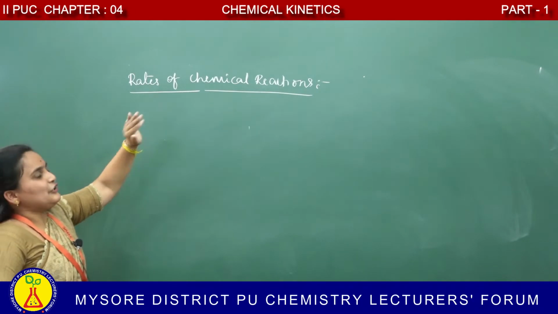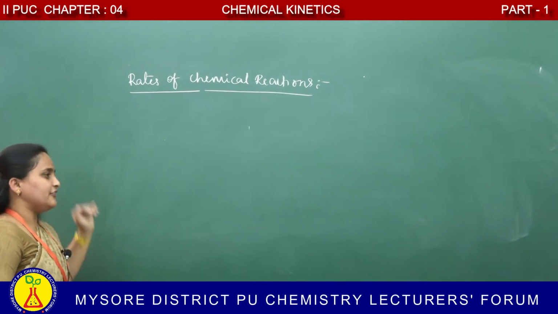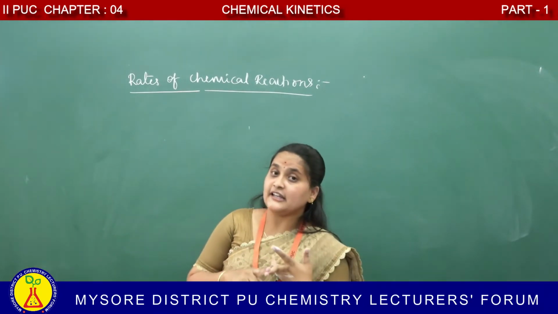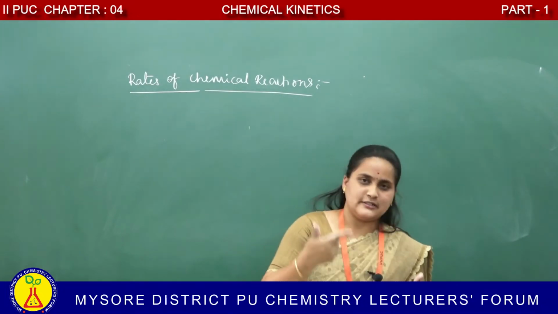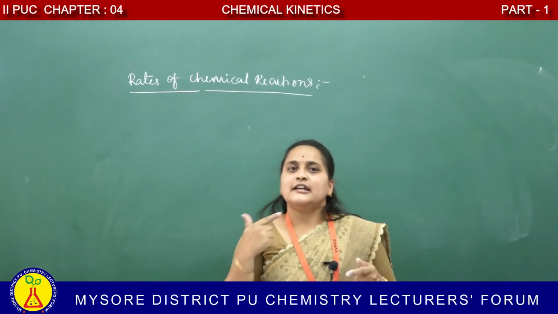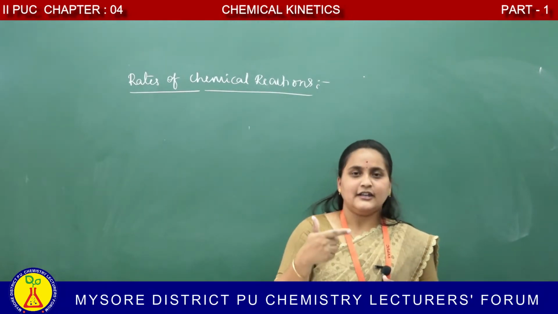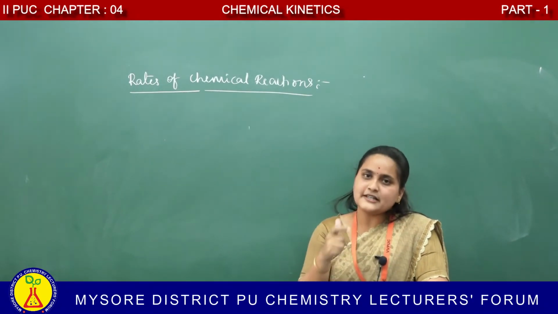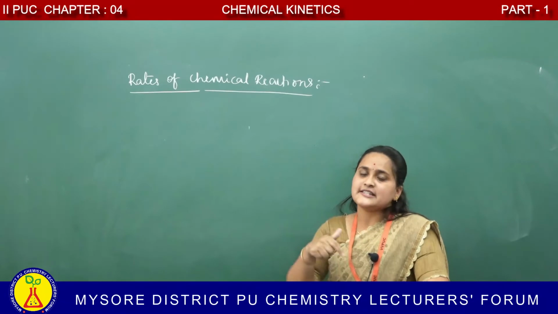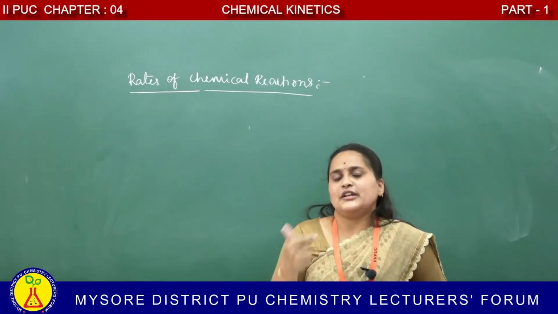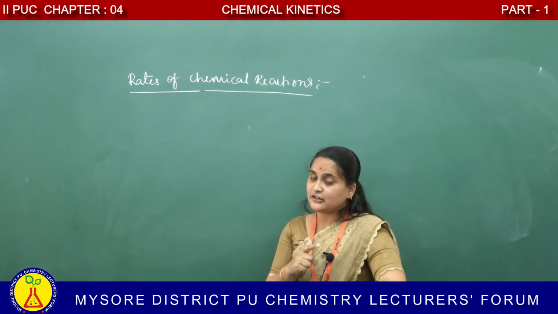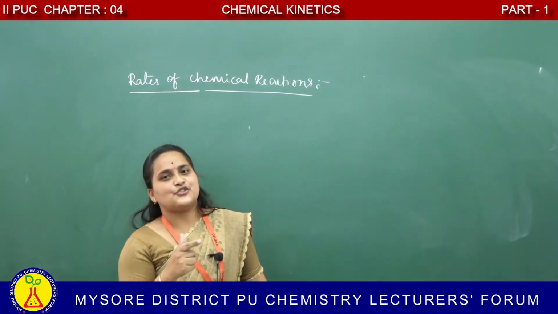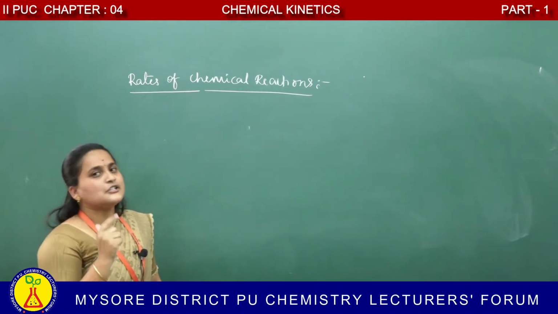Next, we have to go for what do you mean by rate of chemical reaction? Before going to the definition further, some reactions such as inorganic reactions occur very fast. For example, precipitation of silver chloride occurs instantaneously by mixing aqueous solution of silver nitrate and sodium chloride.